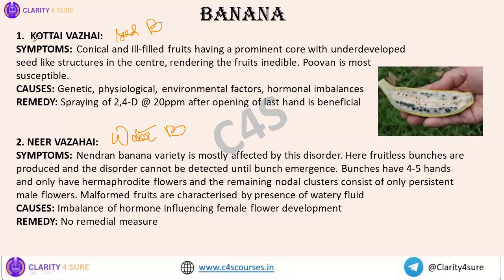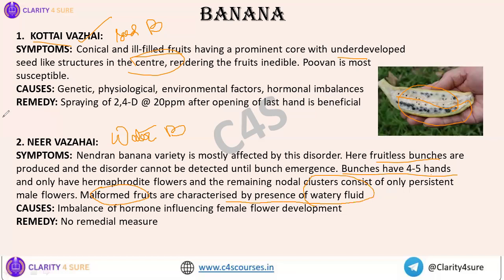In the case of kota vazhai, what happens? The ill-filled fruits will have an underdeveloped seed-like structure in the center of the fruit. This one, you see, underdeveloped seed-like structures are there in the center of the fruit. That is kota vazhai. And in neer vazhai, you will see fruitless bunches, and the bunches also have 4 to 5 hands, plus whatever malformed fruits are formed are characterized by the presence of watery fluid.